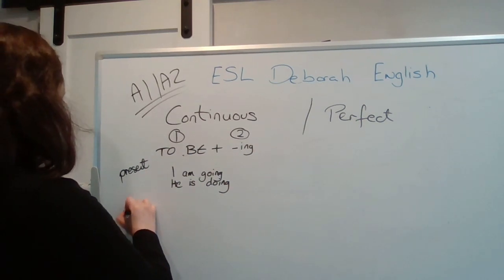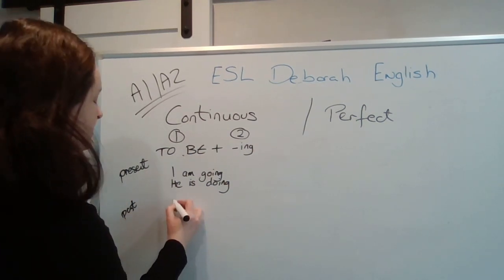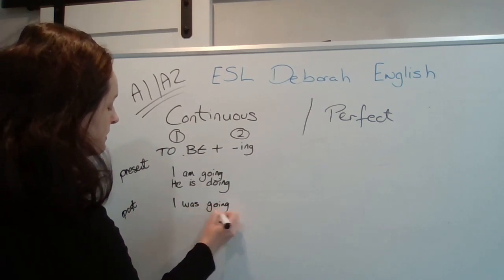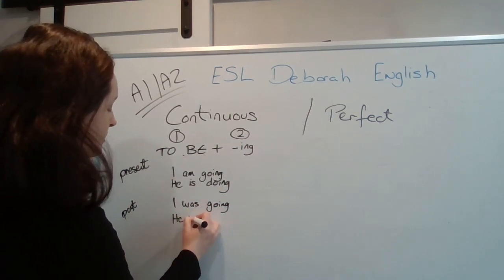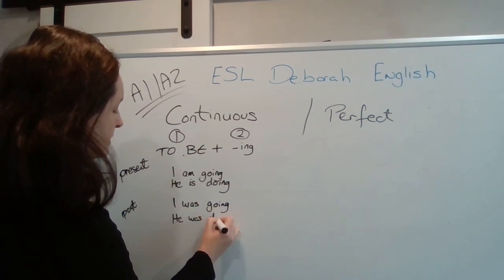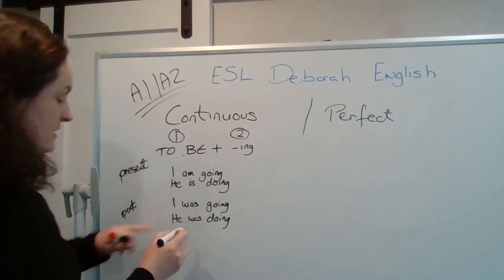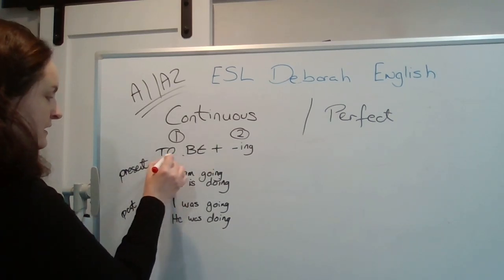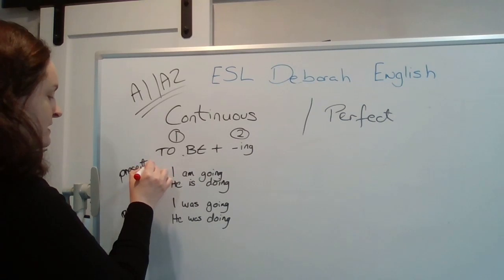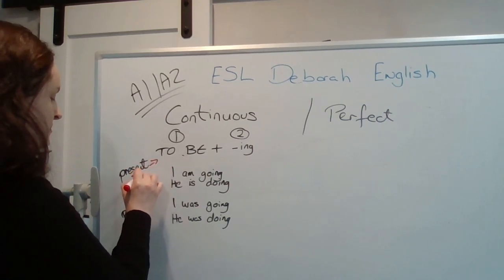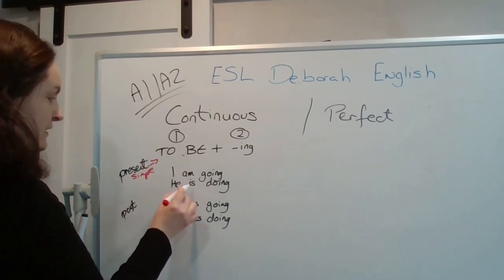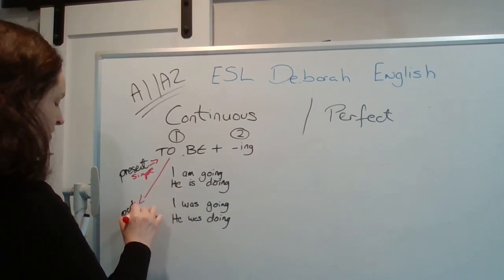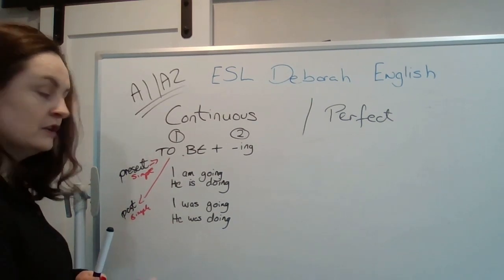If you want to do the past continuous, it would be I was going. He was doing. Because here you use to be in the simple past. So for the present, to be has to be in the simple present, and for the past, to be has to be in the simple past.